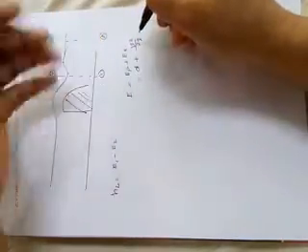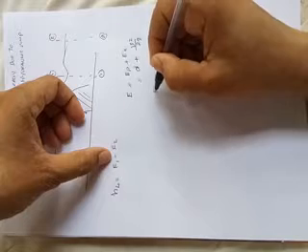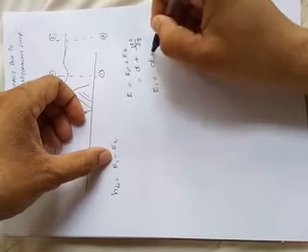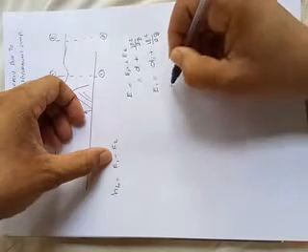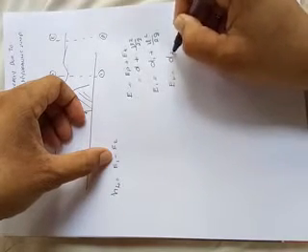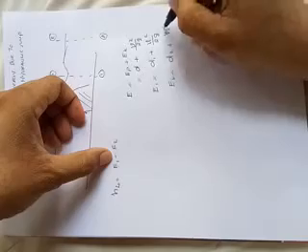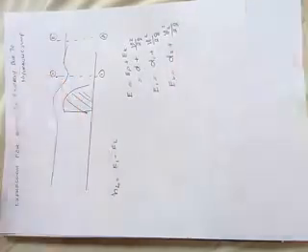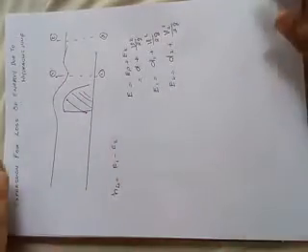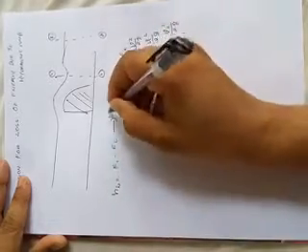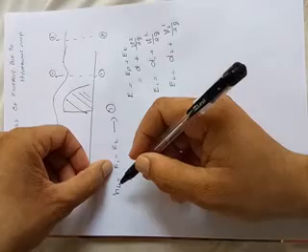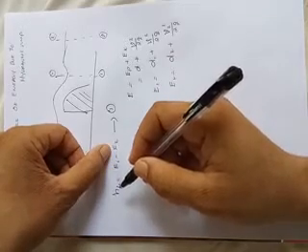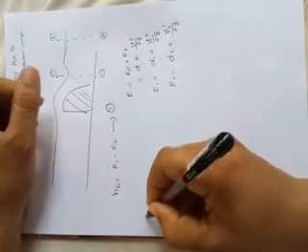The specific energy at section 1 is E1 equal to D1 plus V1 square divided by 2G, and E2 is equal to D2 plus V2 square divided by 2G. Next, go for the main equation: HL is equal to the specific energy at section 1 minus the specific energy at section 2.